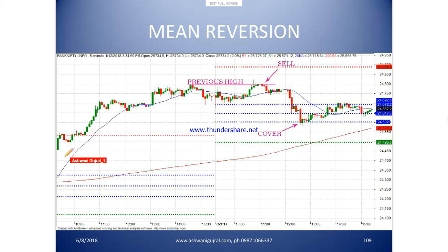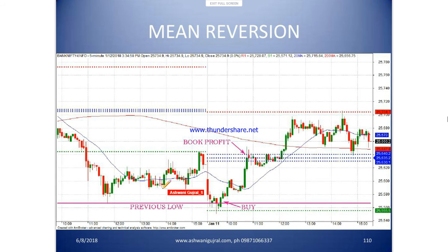Okay. See, this is previous day, we end up at the high. Next day, we open, try to go higher, but previous day high does not sustain and we start collapsing back. So this is called mean reversion. This is the mean. And reversion means you go to one extreme and collapse back. Again, this is a low. Market opens at the same low as previous day, does not sustain and starts to go back towards the mean.